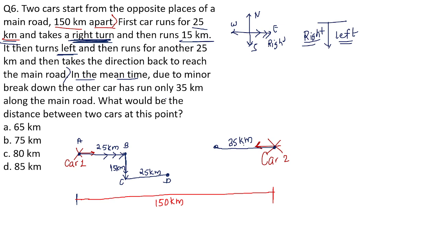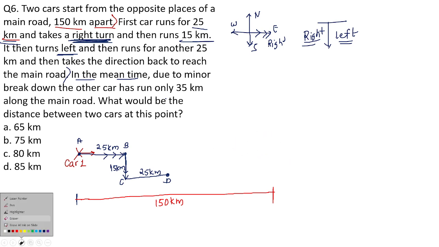What they have asked us is to find the distance between the two cars at this point. They have asked you to find only the distance between the two cars. Instead of writing it upside, if I write it downwards also, there will be no problem. Look here. Instead of taking here, I can simply take here also now.